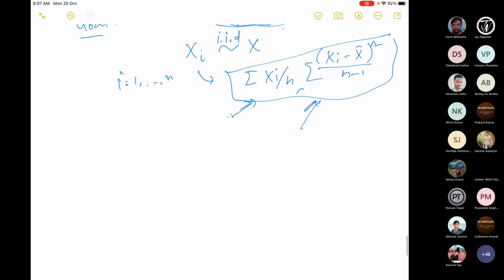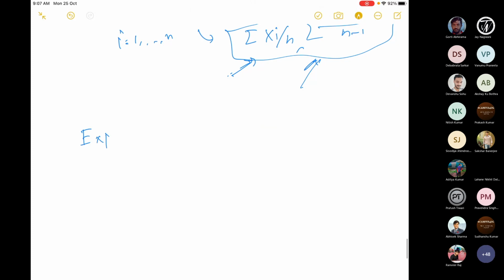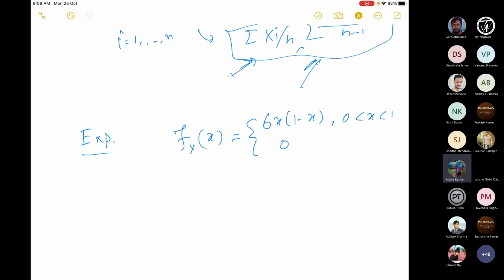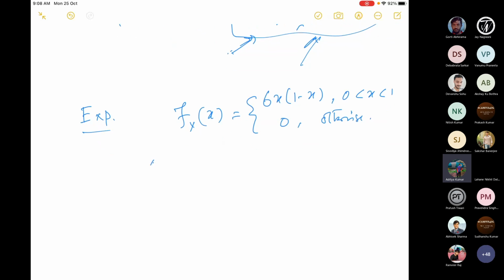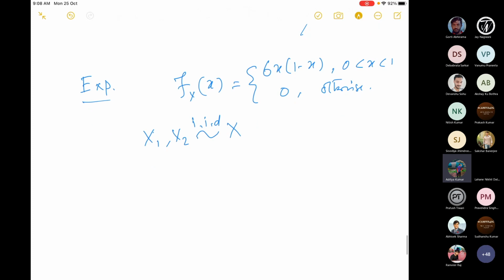Okay, now let us start with an example. Suppose we have a random sample of size 2. Suppose we have f_X(x), which is some continuous distribution, let's say it is 6x times (1 minus x) when 0 less than x less than 1, and 0 otherwise. Suppose it is known. I just want to see how to calculate this. Suppose X1 and X2 form a random sample, which is IID of X. Then the question is, what is the mean and variance?